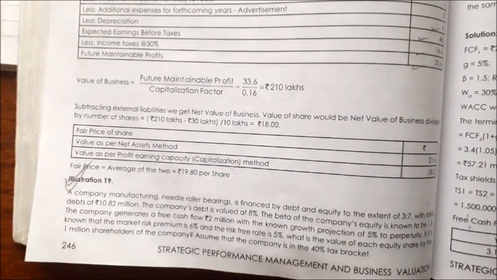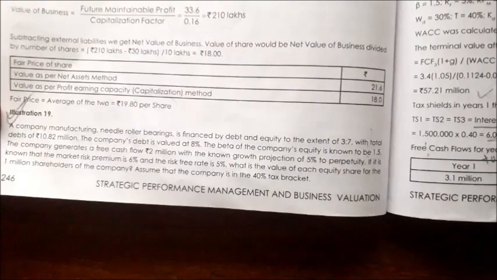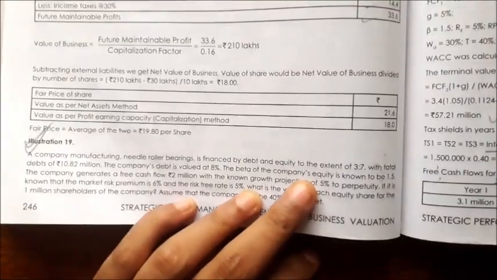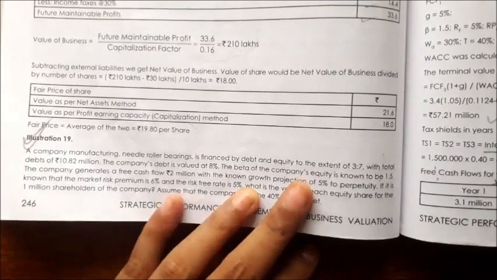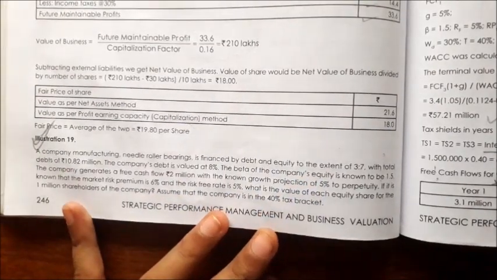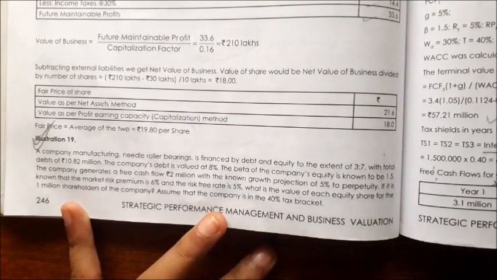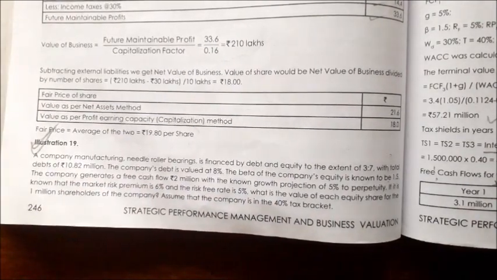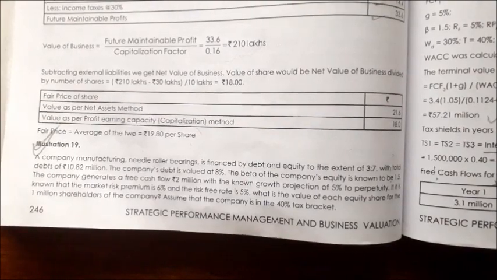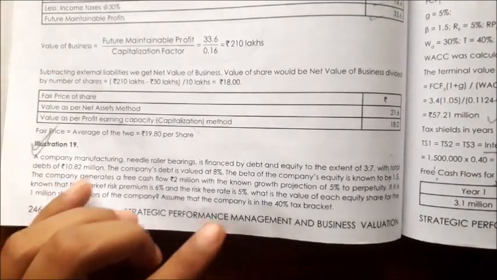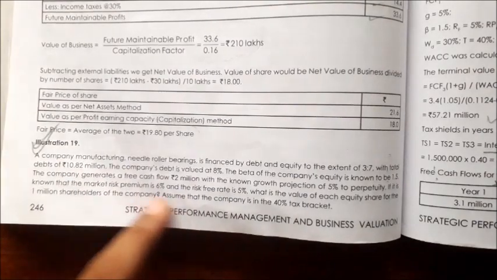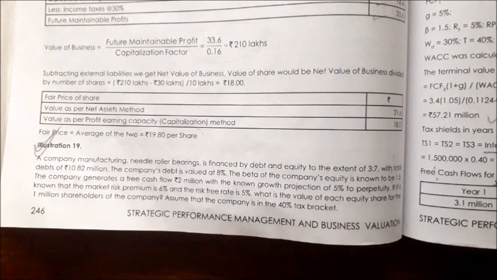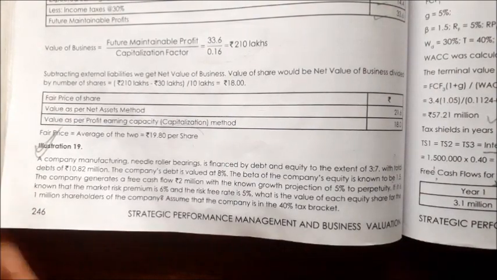Now illustration number 19. A company has manufactured with debt and equity, and they have given the ratios, that is, the weights: 0.30 and 0.70. That itself shows what we have to find: the weighted average cost of capital. The total debt is also provided. The company's cost of debt is 8%. The beta, the market risk premium, everything is given. That means we have to find the CAPM model, the KE value, the cost of equity value also. Both the values we can find.